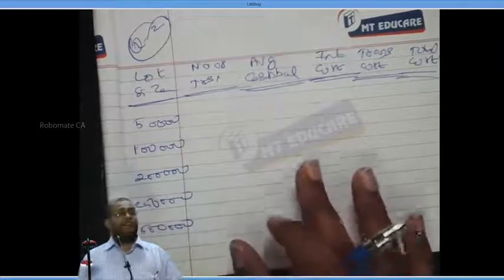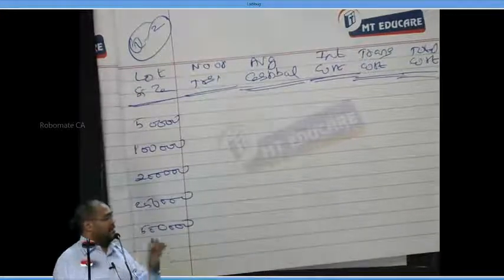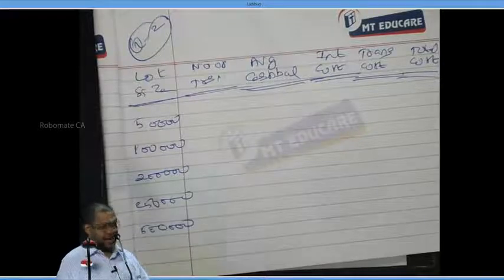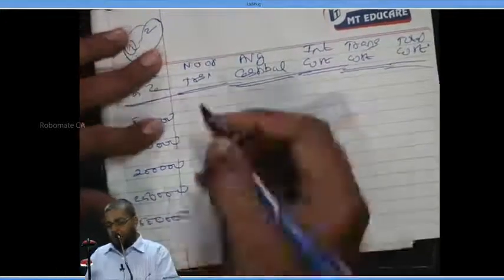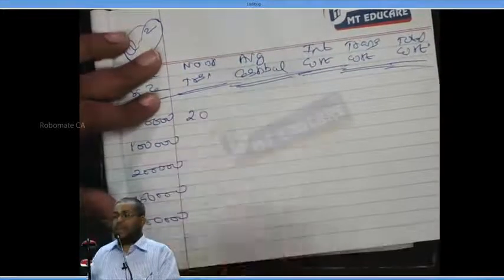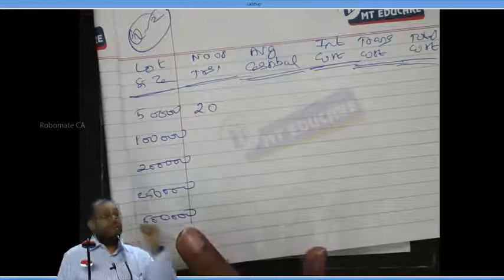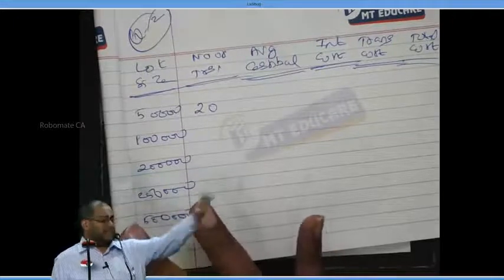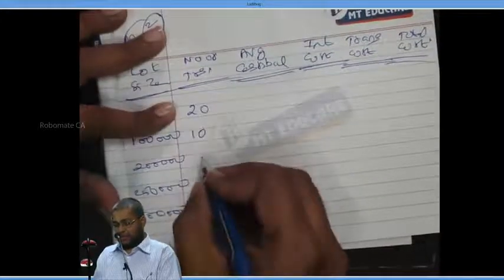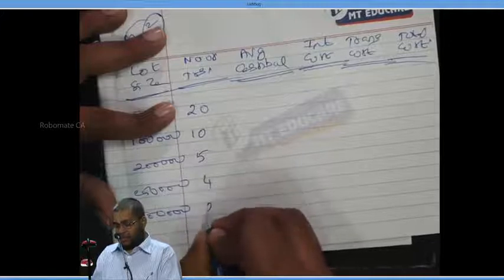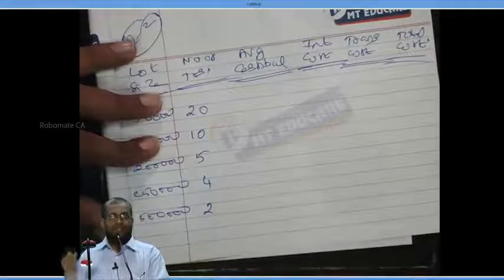Now, how much is the annual cash required? 10 lakhs. Listen here. I want 10 lakhs. Every time I sell 50,000 rupees of security, how many times should I sell? 10 lakhs divided by 50,000. How many transfers should be made? 20 transfers. I want 10 lakhs, and the lot is 50,000, so 20 times. Then 10 times, 5 times, 4 times and 2 times. The number of transfers, please.